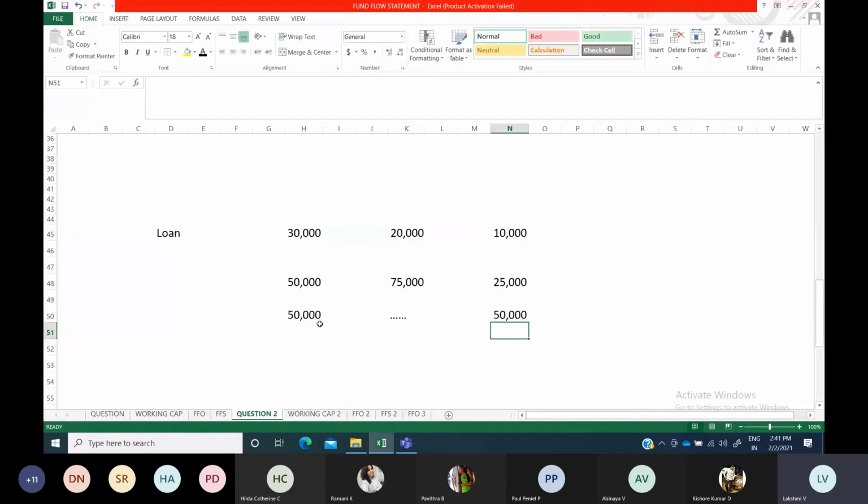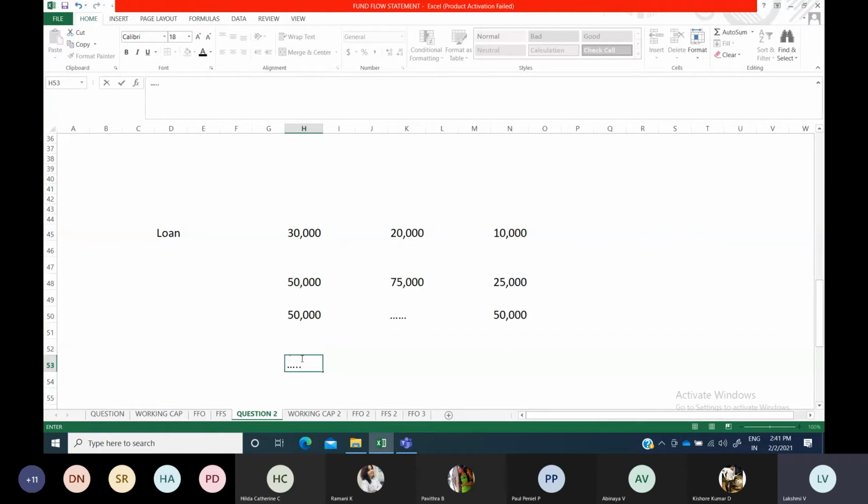Okay, repayment of loan of 50,000. Where you will show? Application of funds in the fund flow statement. Repayment of loan 50,000, because 50,000 was there and now it is zero, so they have paid 50,000.